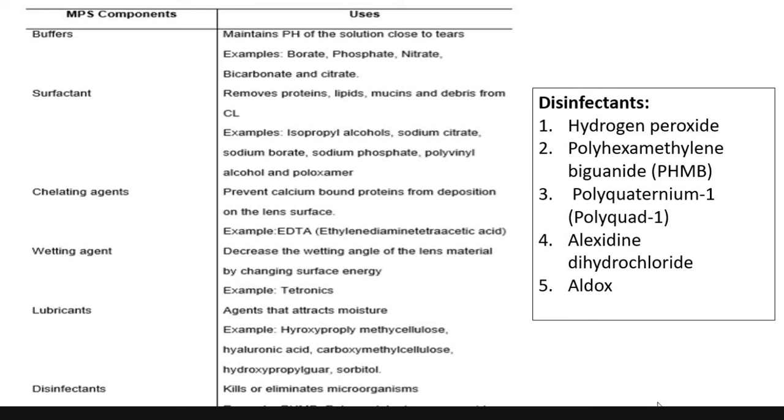Even now we have hydrogen peroxide, but it is very rarely used. Mostly it is used for scleral lenses. Even for soft lens, I think I remember, because I was a subject. But 90% of the contact lens users are now using multi-purpose solutions.